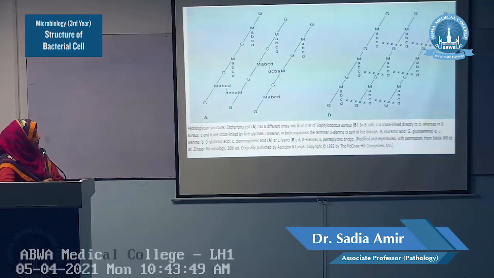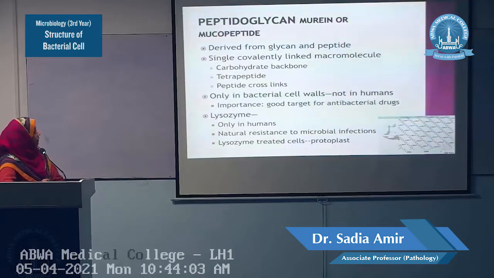This is the peptidoglycan structure of E. coli, and this is the peptidoglycan structure of Staph aureus. They have some differences, and this difference occurs in the peptide crosslinks. In studying the structure of the peptidoglycan, I told you it is composed of three subunits: carbohydrate backbone, tetrapeptide, and the third one is the peptide crosslinks. These peptide crosslinks vary among different species of bacteria.